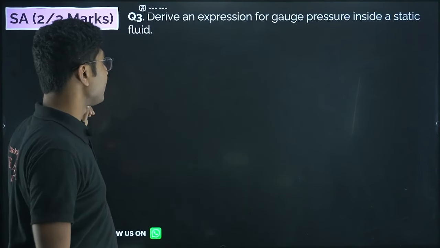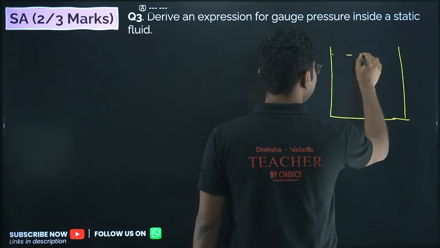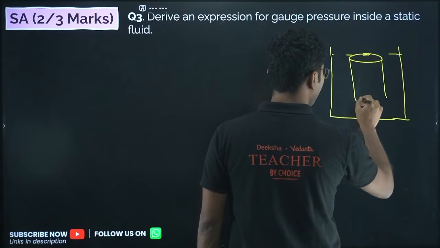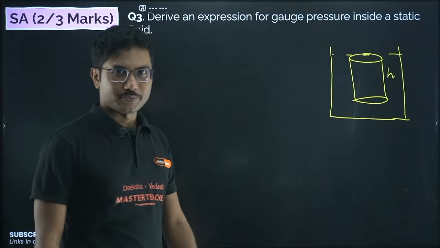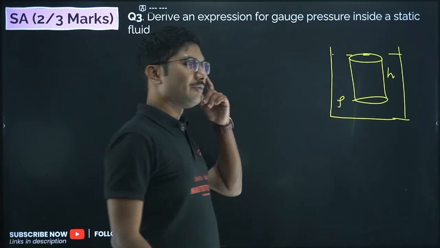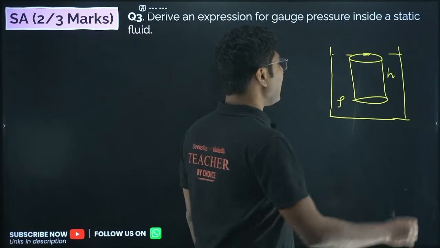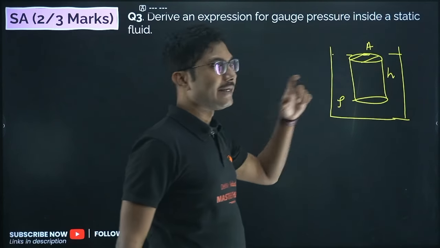We'll do the derivation. Derive the expression for gauge pressure inside a static fluid. We have done this when we were kids, but again the same derivation we have to do. The only difference is now we will term it as gauge pressure. The density of the fluid is rho, the height is h. Let us consider a cylindrical volume of surface area A and height h.